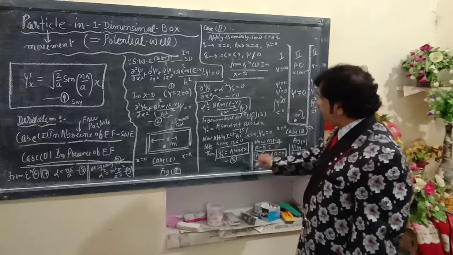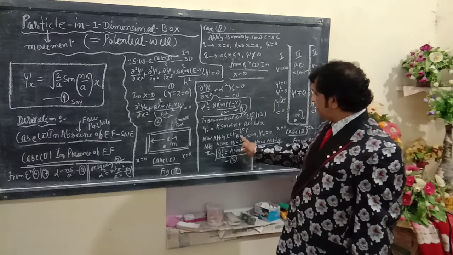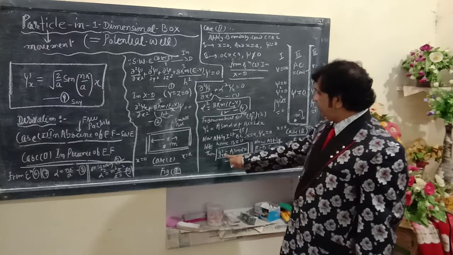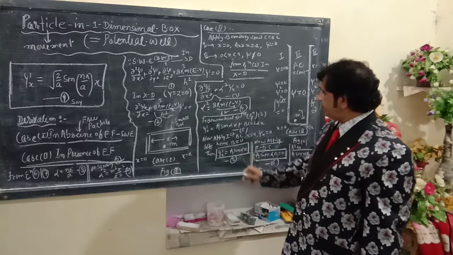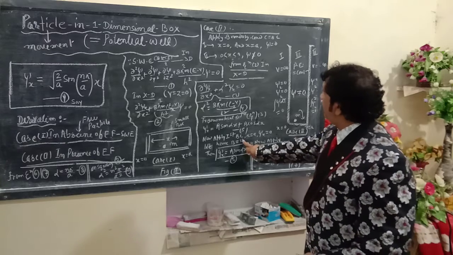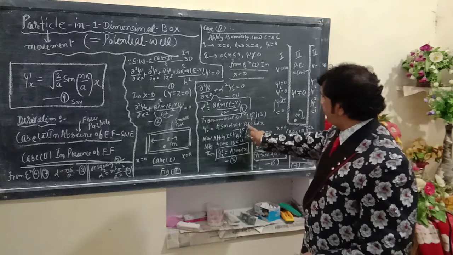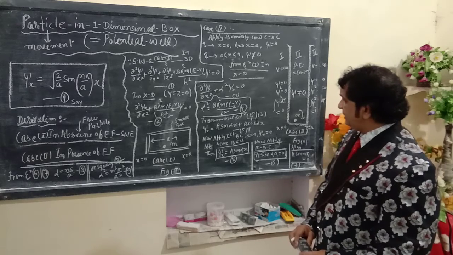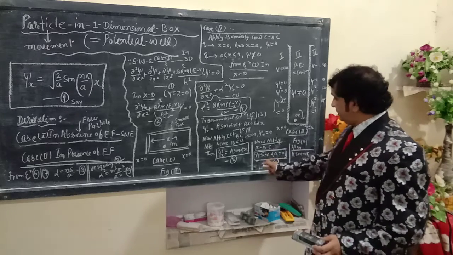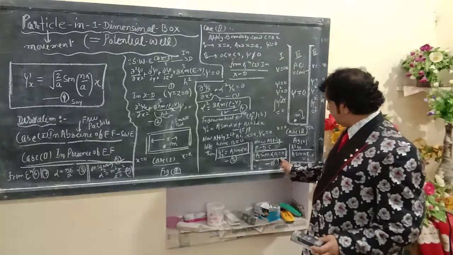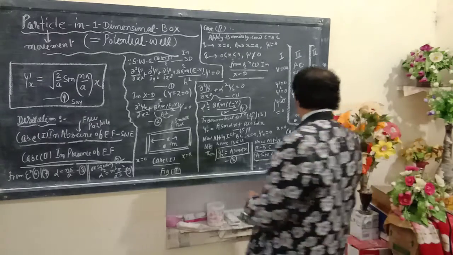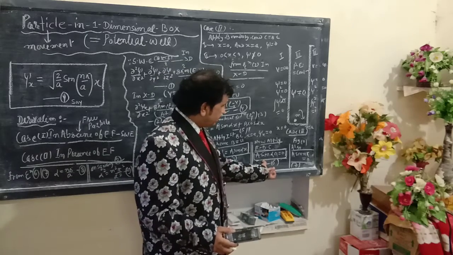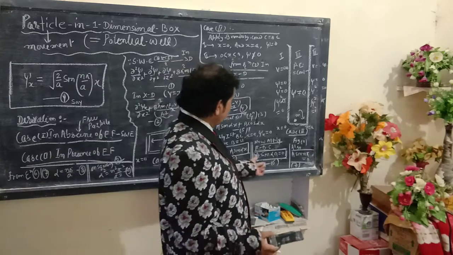Also, after applying the first boundary condition, x = 0, we have psi x = a sin alpha x = 0, or b = 0 in this case. So it is also applicable here: a sin alpha a = 0.